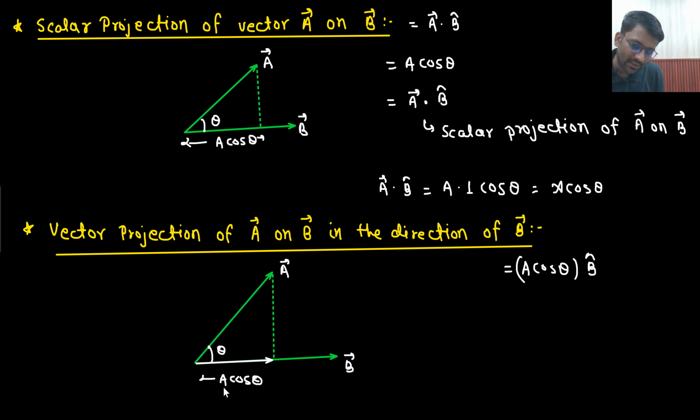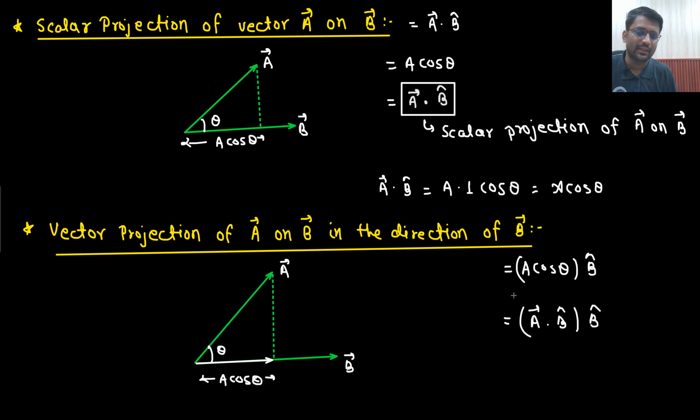So what is the length of this vector? The length of this vector is A cos theta. What is the direction? Direction is b cap. That means you need to find the component of A on B which is in the direction of B. Here you just need to find the component, no direction. Here you need to find the component as well, and along with that the direction should also be there. So the component is A cos theta only. What is the direction? b cap. Now, what is A cos theta? A cos theta is nothing but vector A dot product with b cap, and then simply take the direction. That's it. So this is the answer of the first one, and this is the answer of the second one.